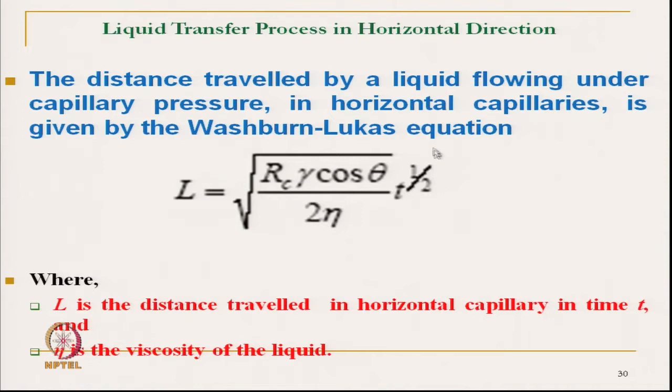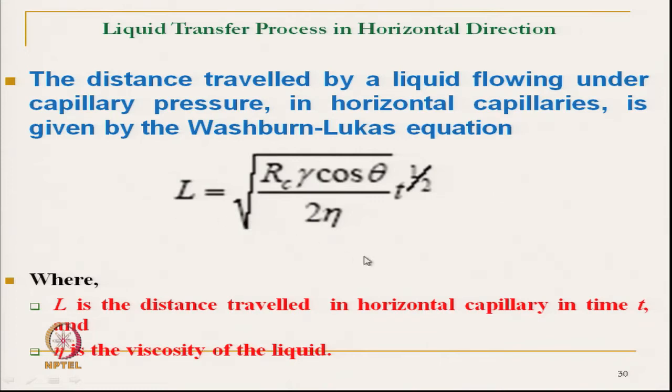Rc means the capillary radius. L is proportional to the capillary radius, that means if the capillary radius increases, L will also increase. If cos theta increases, that is theta decreases, the length travelled will also increase.